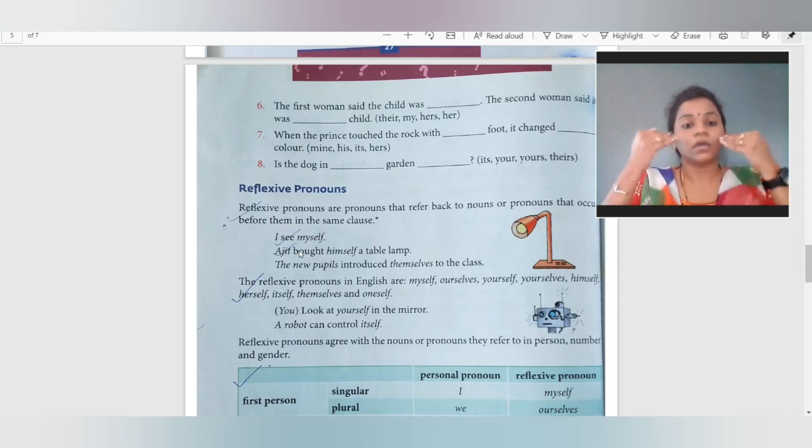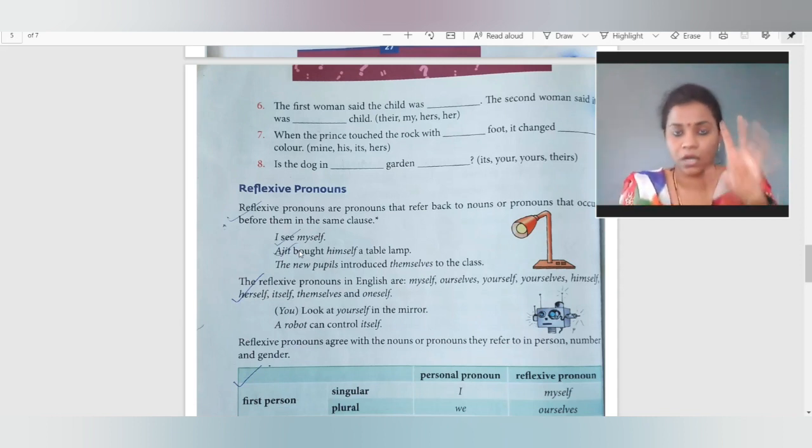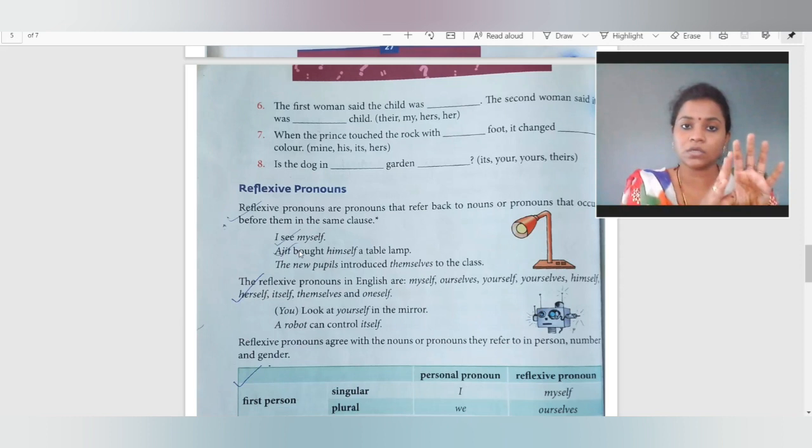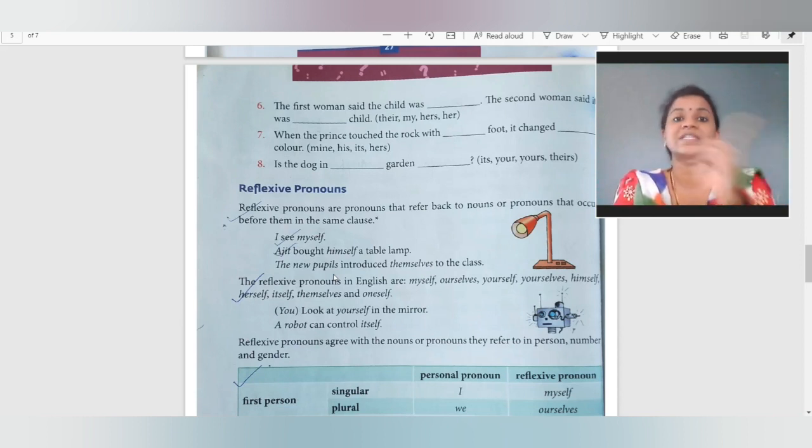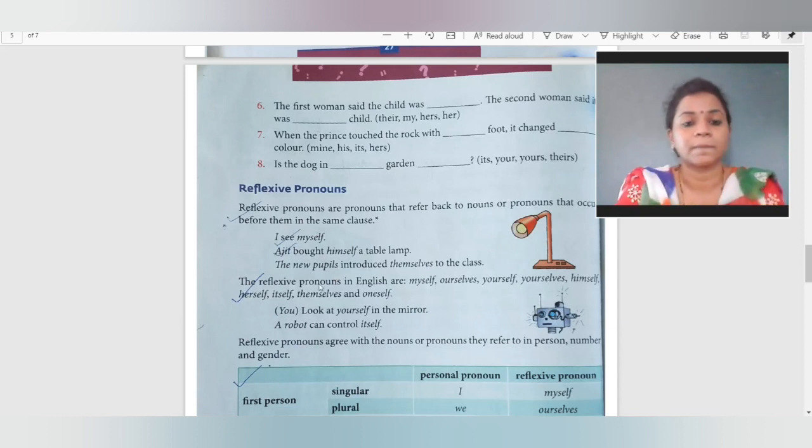Ajit bought himself a table lamp. So himself becomes your reflexive pronoun because Ajit is a noun. Who is reflecting it? Himself. So himself becomes the reflexive pronoun. The new pupils introduce themselves. Now pupils means more people, so for more people, themselves will come. Now I will tell you where to use self and where to use selves. That is two different things.